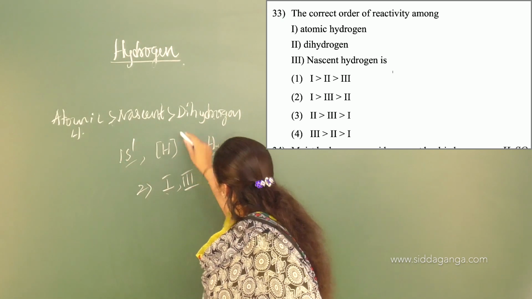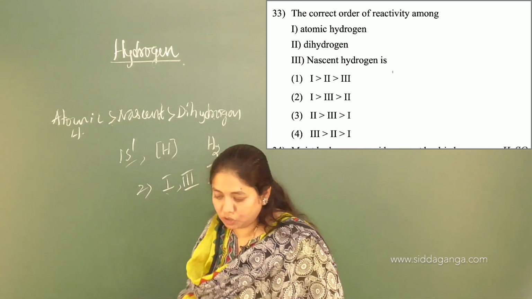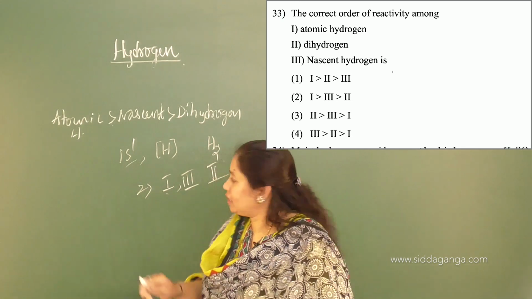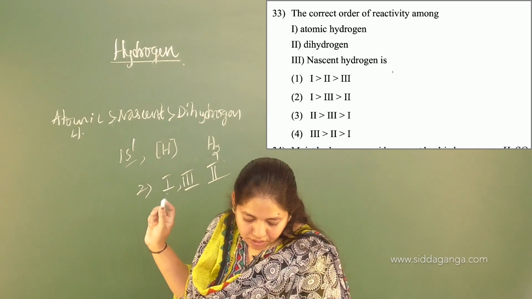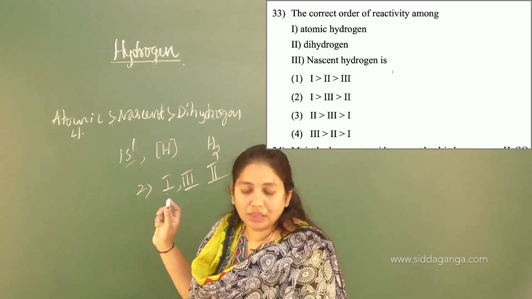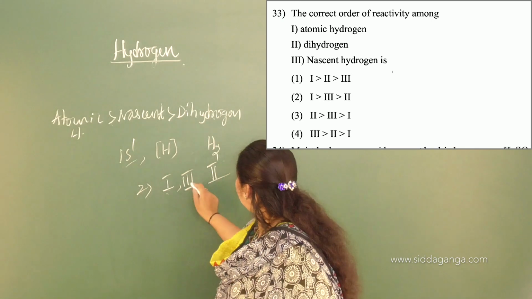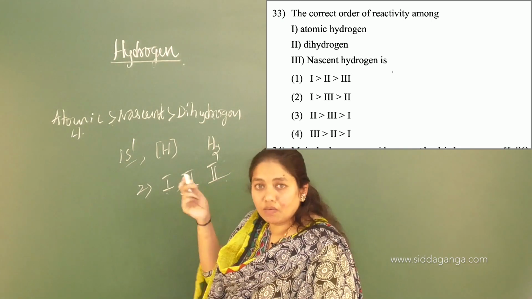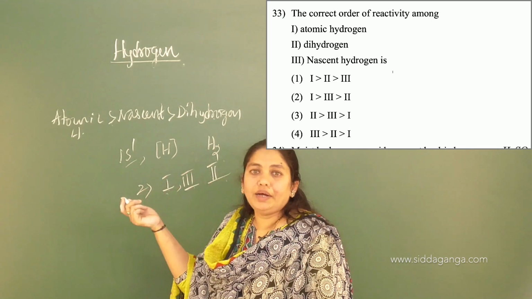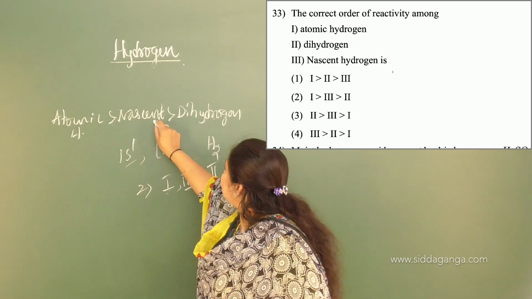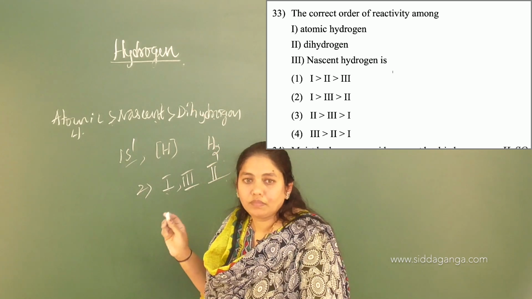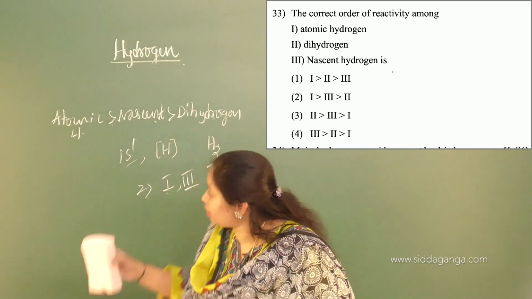Then the last one. So the answer for this one is the second option, 1, 3 and 2. In our question the order was atomic hydrogen, dihydrogen, nascent hydrogen. That's why nascent hydrogen comes second, then this one. Okay? Move on to the next one.